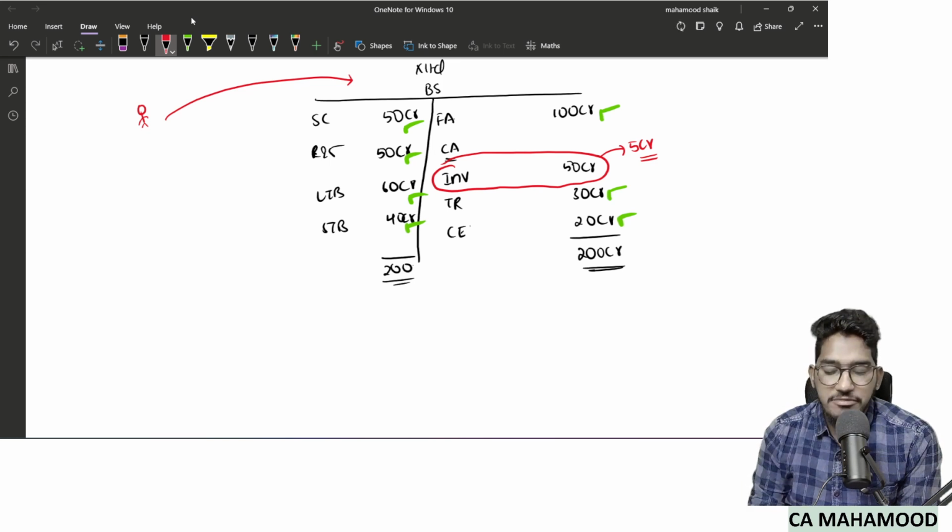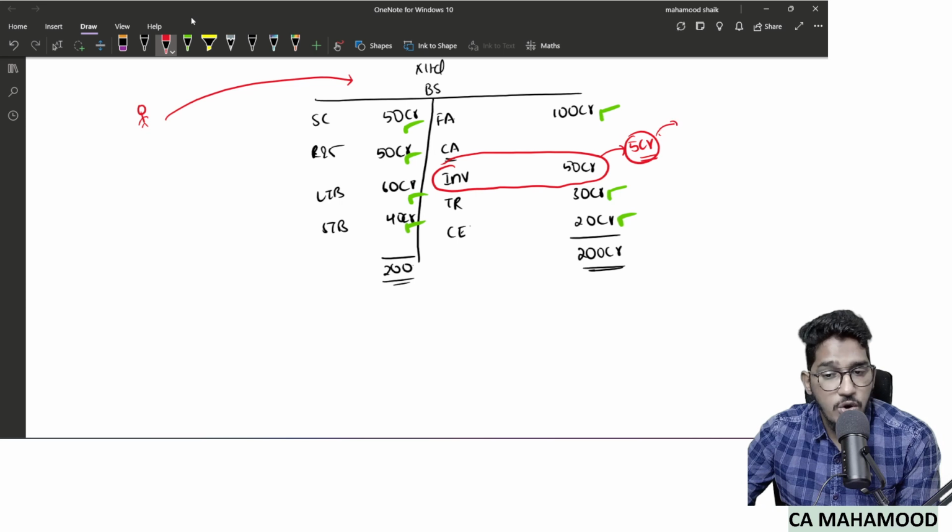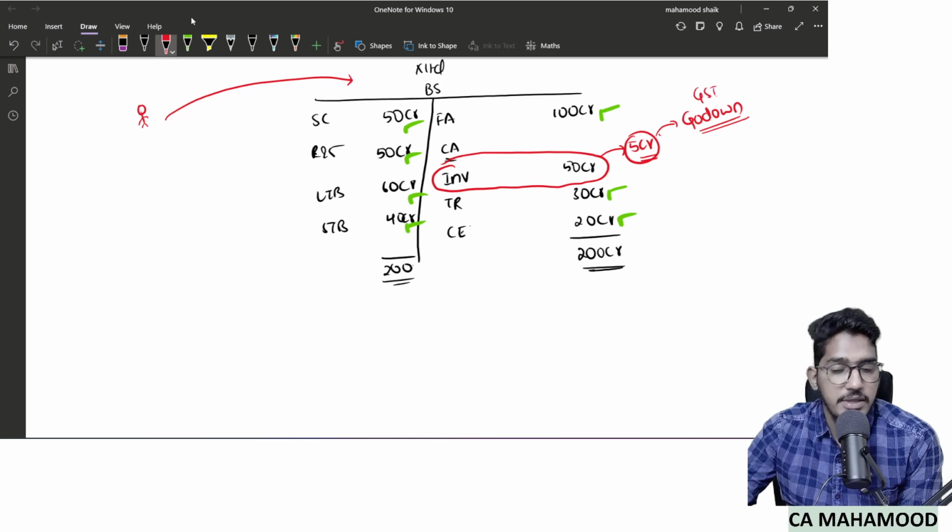But the problem with that 5 crores worth of stock is that it was kept in a godown, and that godown was actually sealed by the GST department. Who seized it? The GST department has actually seized it. When any government authority comes and seizes any premises, you can't break the seal. If you break the seal, you have to go and sit behind bars.